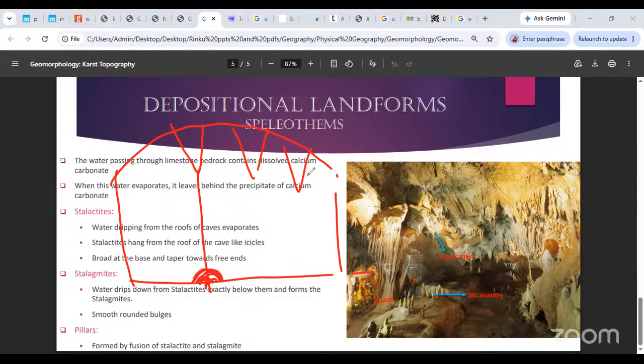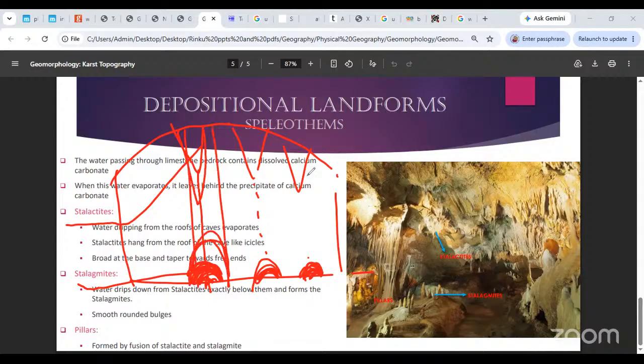Small rounded bulges are formed wherever the water drips. They will grow in size, but they will not be tapering like those. These rise from the ground up, and they are called stalagmites. The ones hanging from the roof are called stalactites. Sometimes these grow pretty long and large, and the two join together in the form of a pillar, which is simply called a pillar. Okay, is this good?